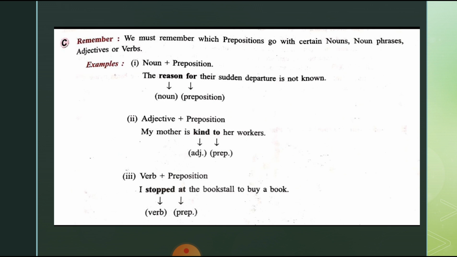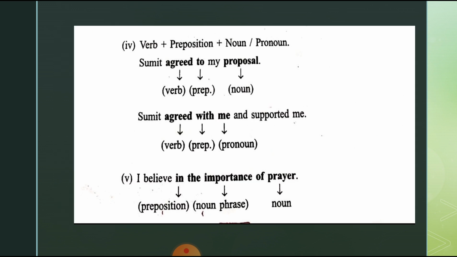The third one, verb plus preposition. The sentence is: I stopped at the bookstall to buy a book. Here stop is a verb and at is a preposition. See, in these sentences, some are with a noun and a preposition, some with an adjective and a preposition, and then a verb and a preposition.